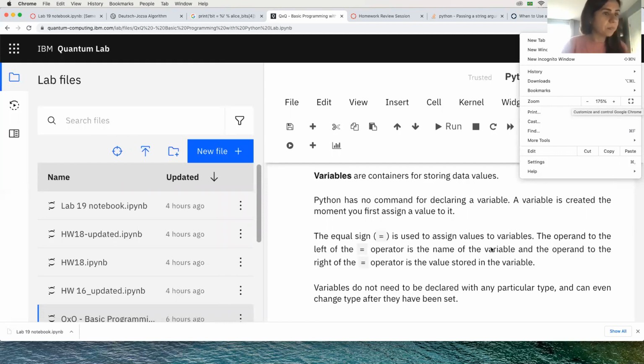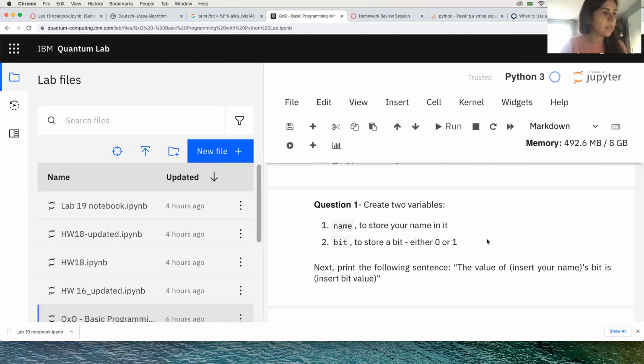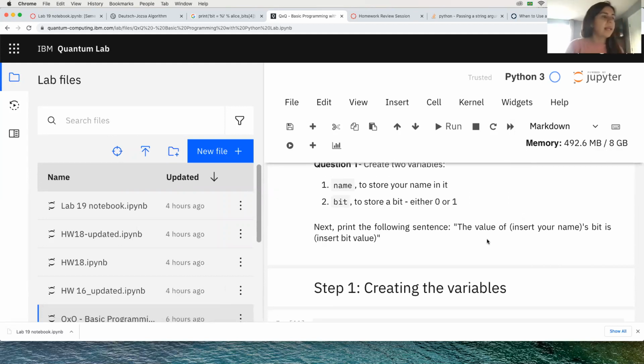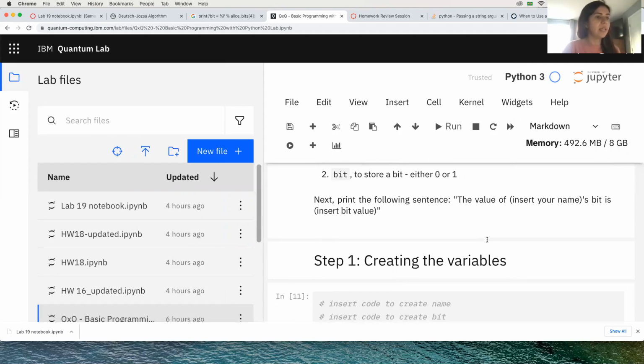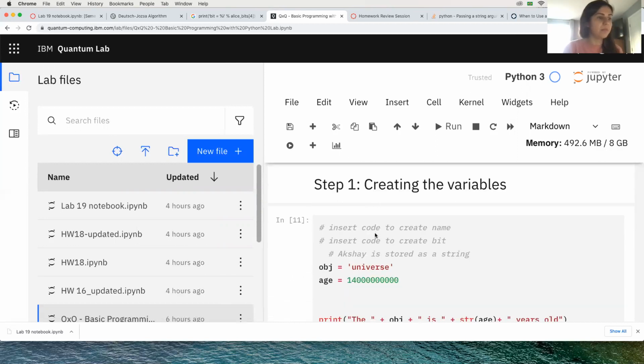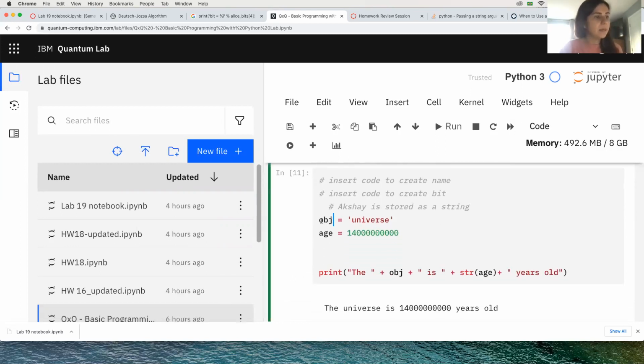Okay. So we're going to create two variables here, and they're going to be called name and bit. Then we're going to print this statement. Now I'm creating the variable name. I'm going to put my name, and then create bit.